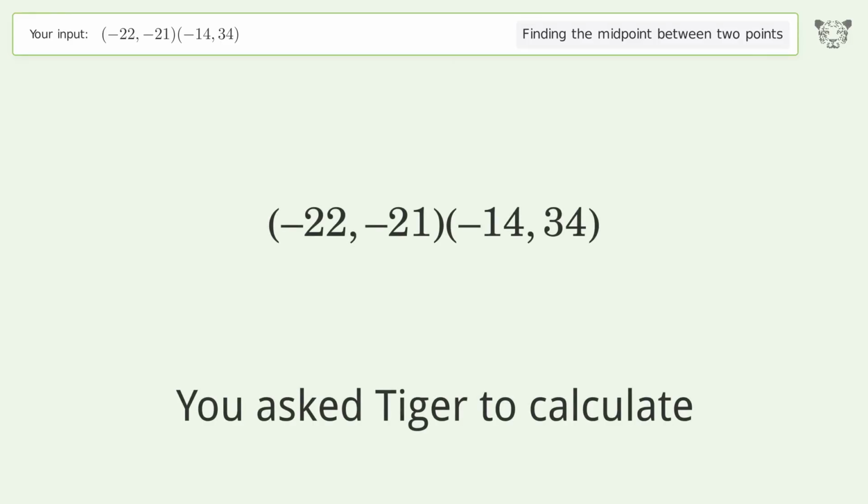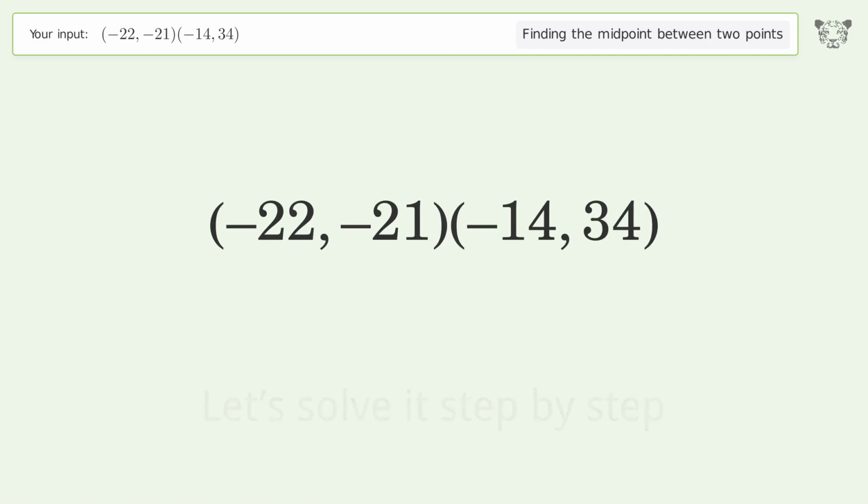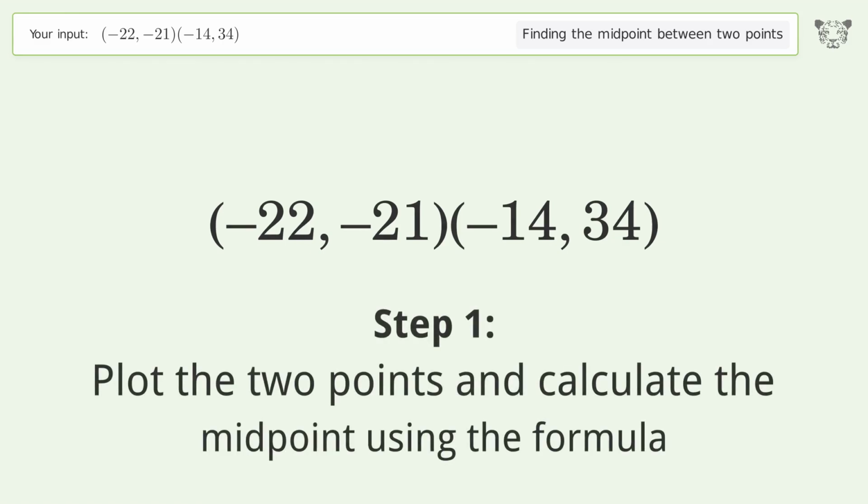You ask Tiger to calculate. This deals with finding the midpoint between 2 points. The midpoint between the 2 points is -18, 6.5. Let's solve it step by step. Plot the 2 points and calculate the midpoint using the formula.